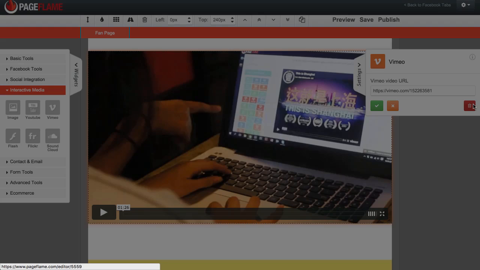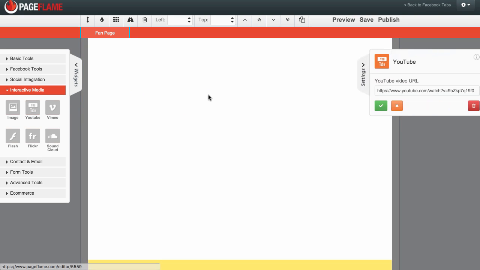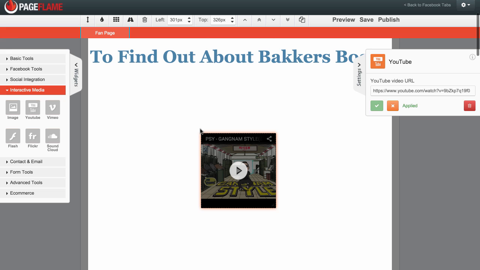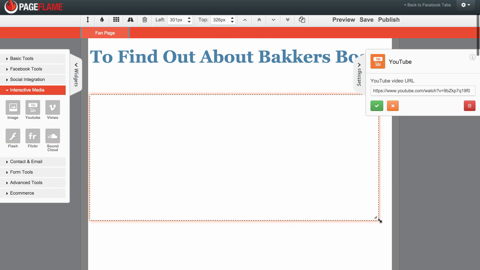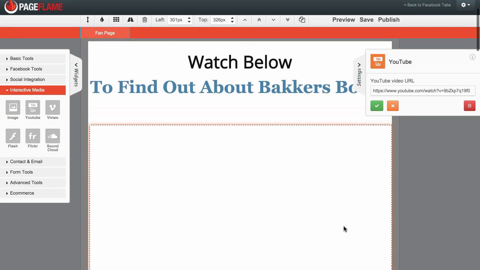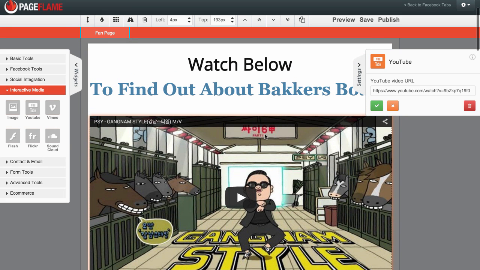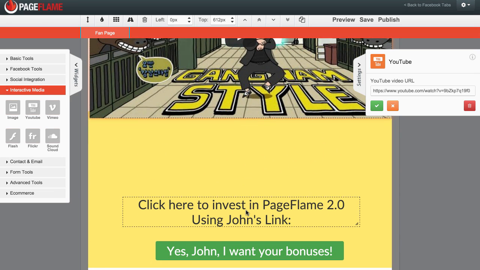I'll just go into settings, remove. Yes, I want to delete. It's been deleted. I drag in YouTube instead because that's what I want. I want a YouTube video instead of a Vimeo one, and then I can drag this out here. I can size it correctly, and then instead of what I had there, it's going to have my YouTube video here instead. There you go. Easy as that.